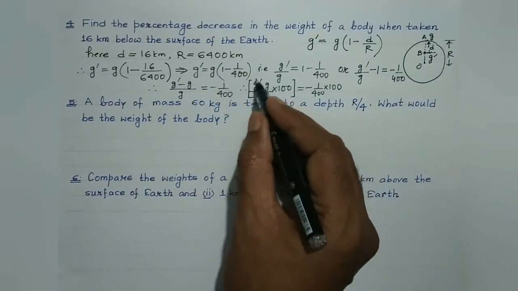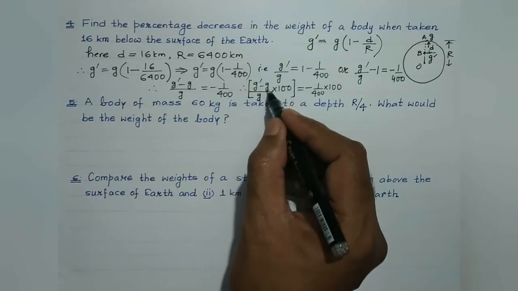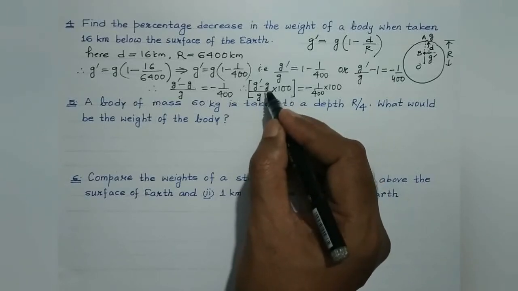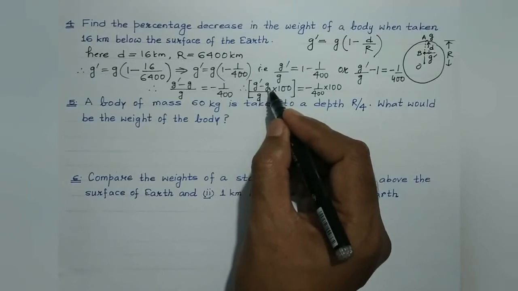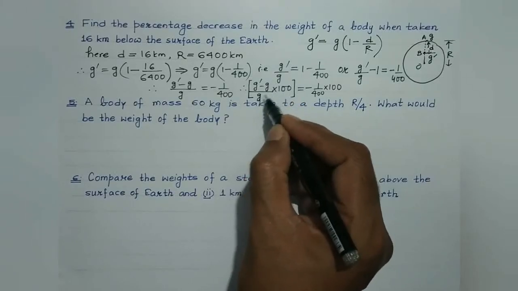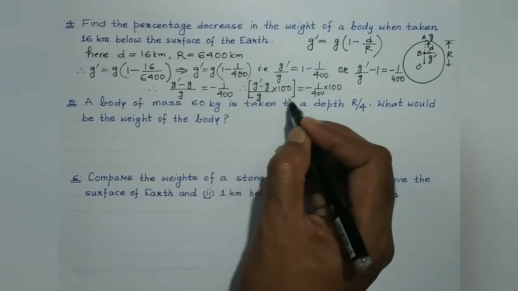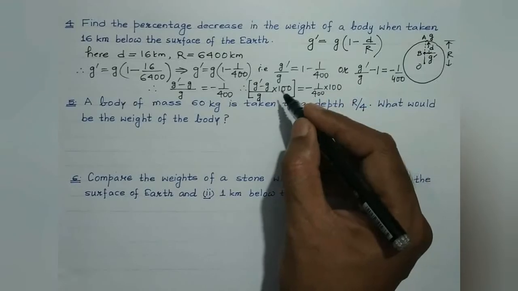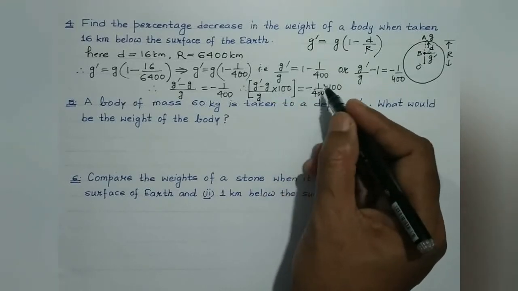So we have multiplied both the sides by 100. Remember students, percentage change means change in the physical quantity divided by its original value multiplied by 100. And change in any physical quantity is its final value minus its original value. So change divided by the original value multiplied by 100 gives the percentage change in the physical quantity under consideration. If it happens to be negative, it is the case of percentage decrease. And if it is a positive value, it is the case of percentage increase.